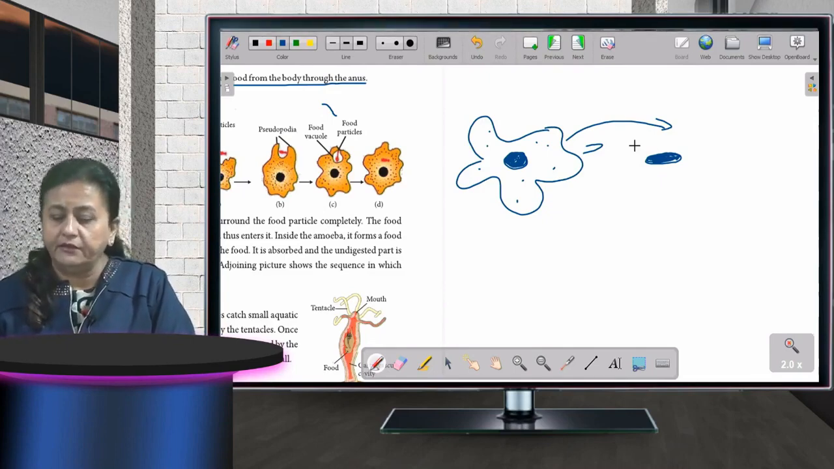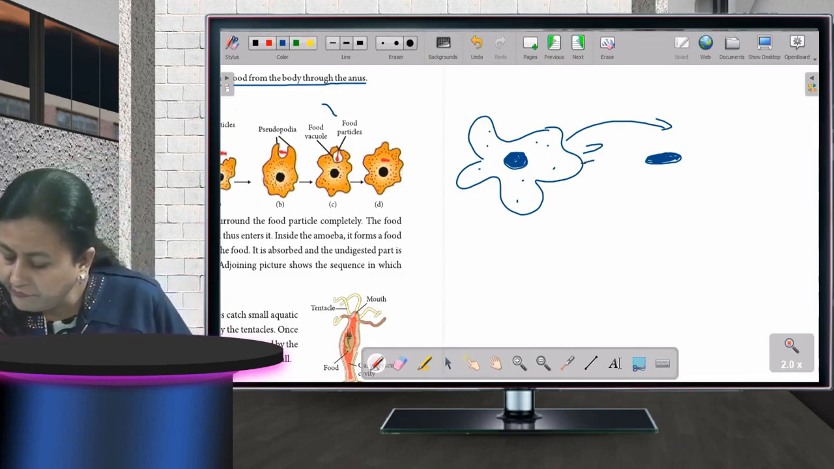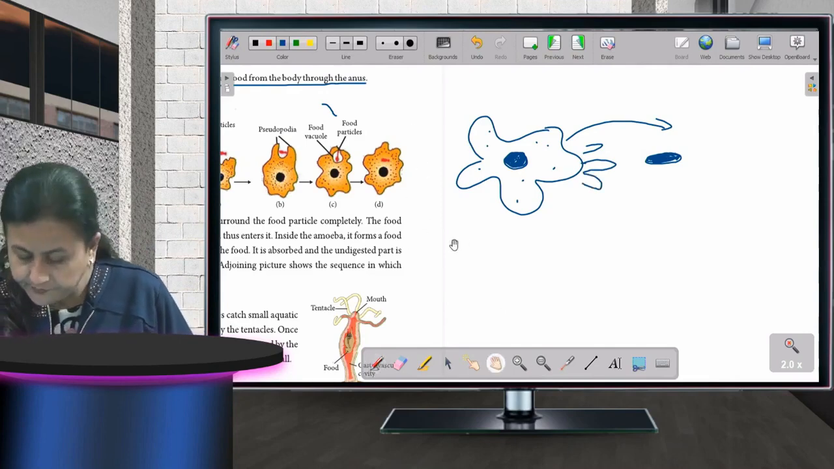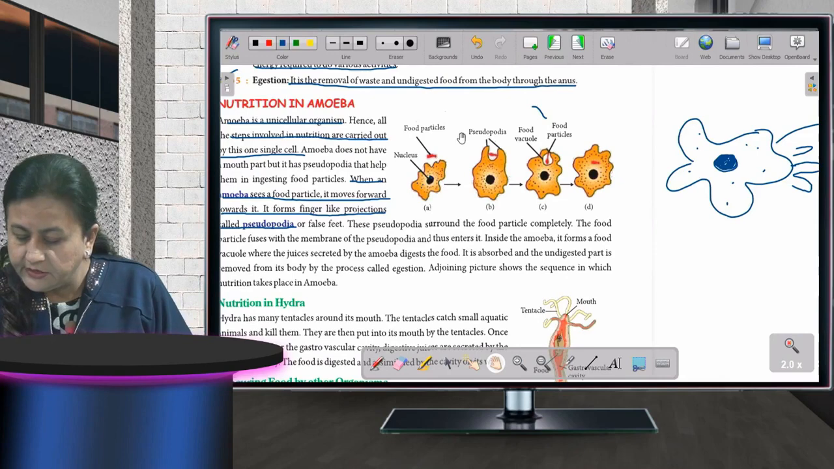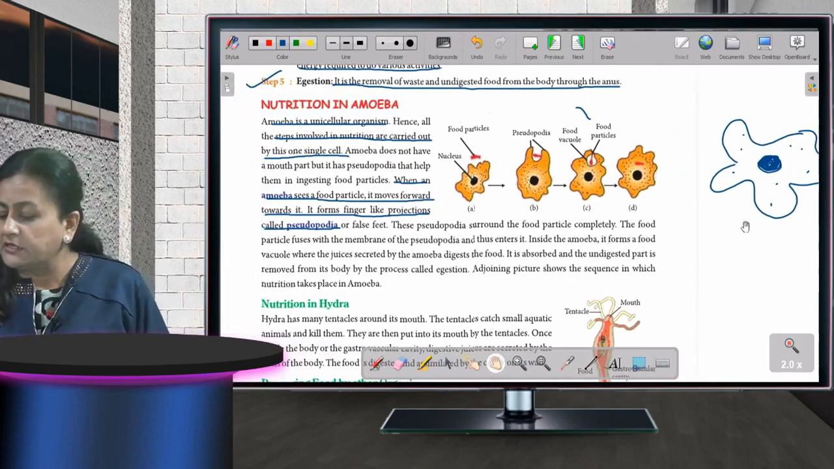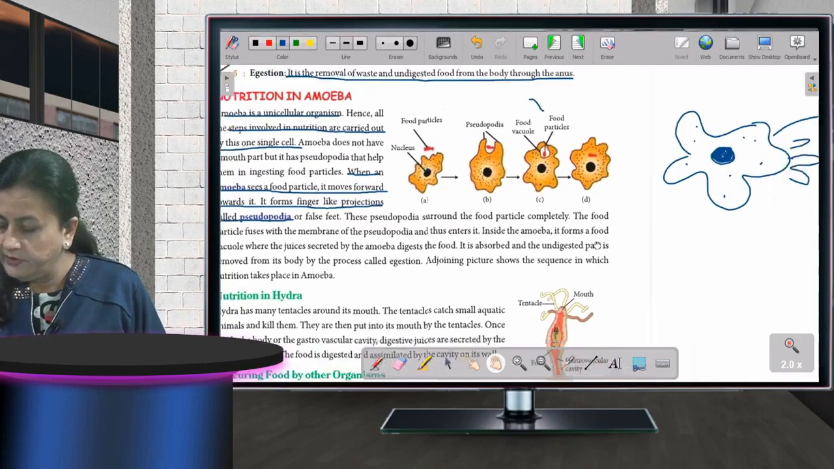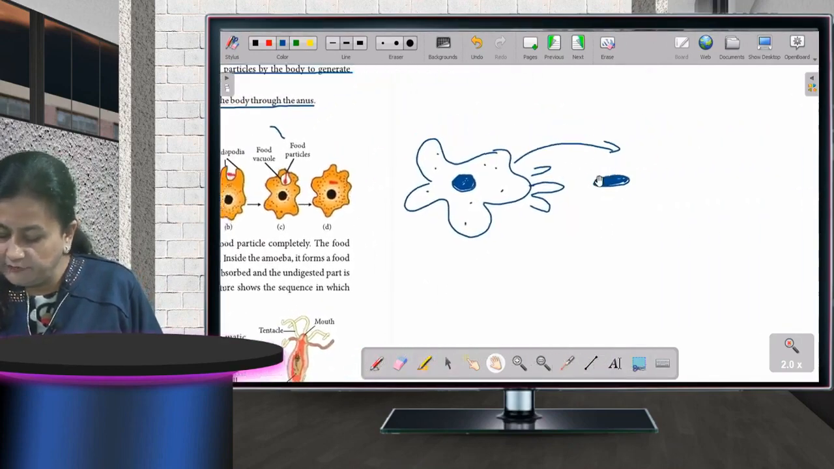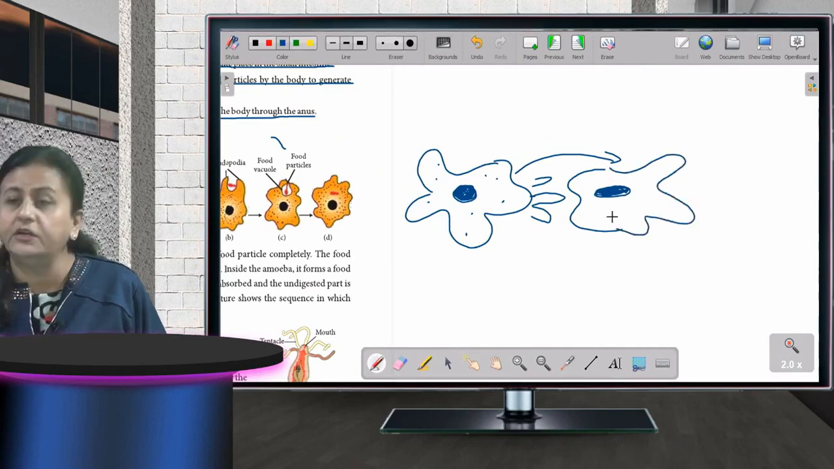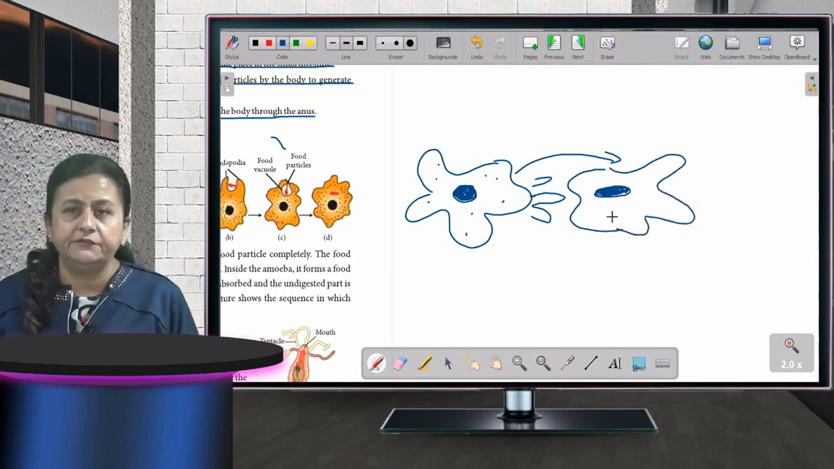With its finger-like projection, it will start moving like this. You can see here also, it's pseudopodia. Now what happens once it starts moving? What will it do? It will cover the whole food area. Now what is happening? Once it covers, it will digest over there.